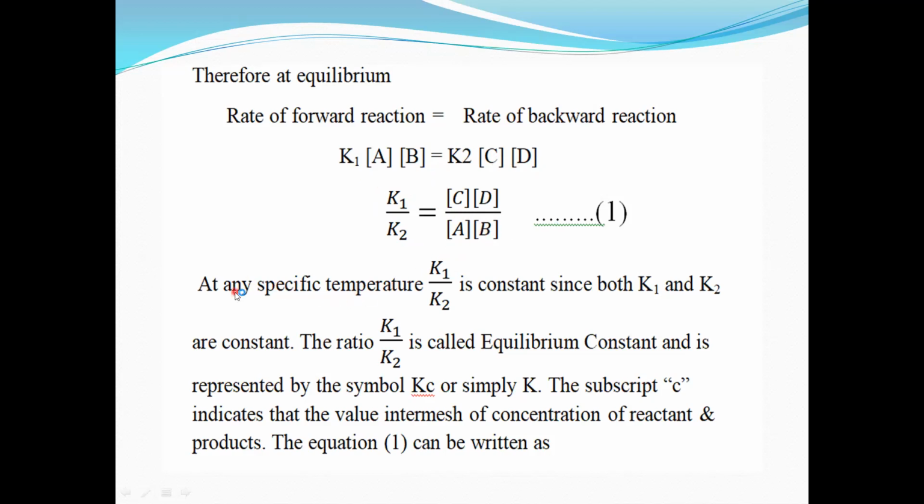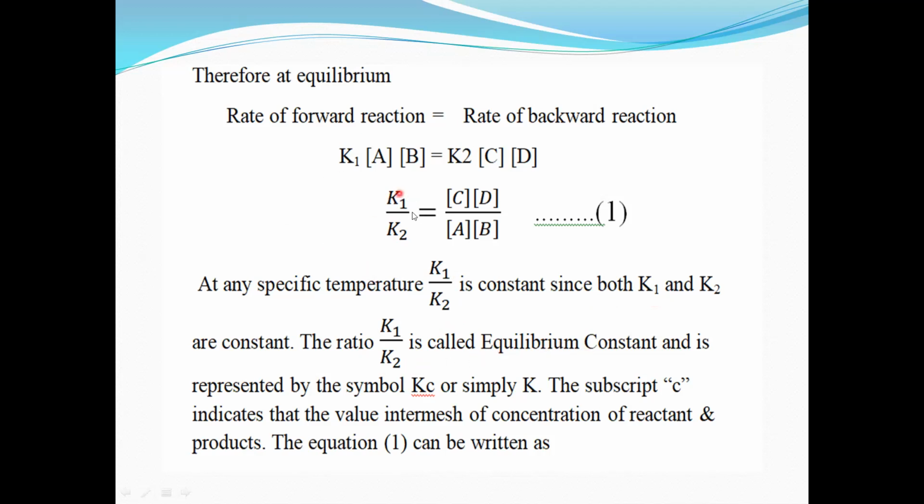Now, at any specific temperature, K1 and K2 are constant. So the ratio K1 upon K2 is also constant, since both K1 and K2 are constant. The ratio K1 upon K2 is called the equilibrium constant.